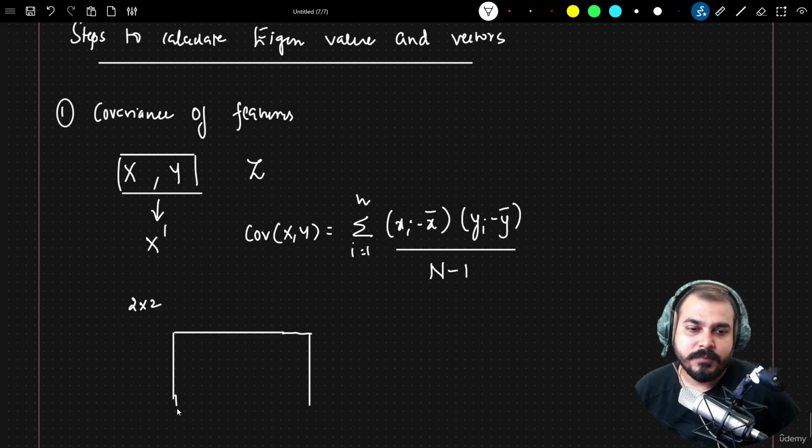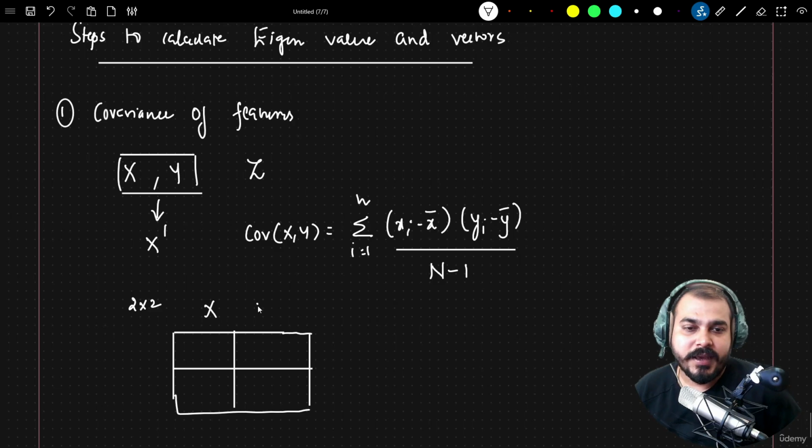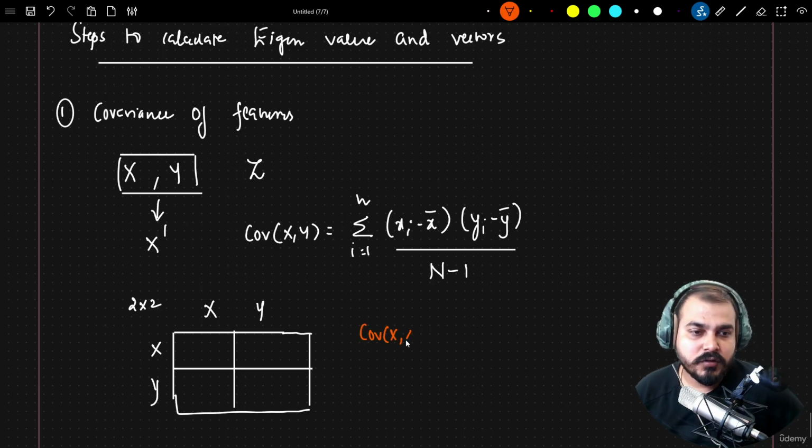Let's say I'm just going to divide it like this. So this will be a 2 cross 2 matrix. This will be x, this will be y, this will be x, this will be y. So if I try to find out the covariance of x comma x, then what will it become? If I find out the covariance of x comma x, here you will be able to see I can also write this as the variance of x.